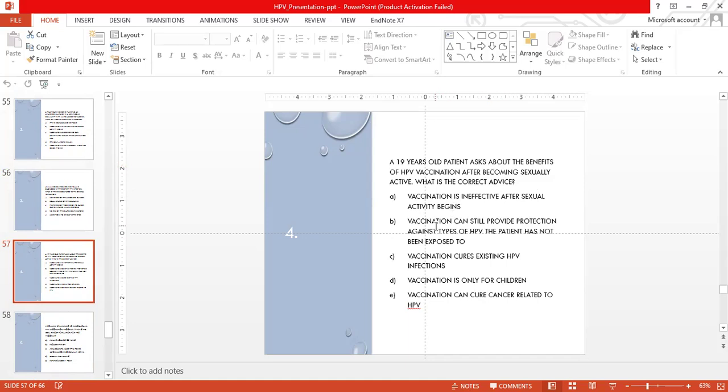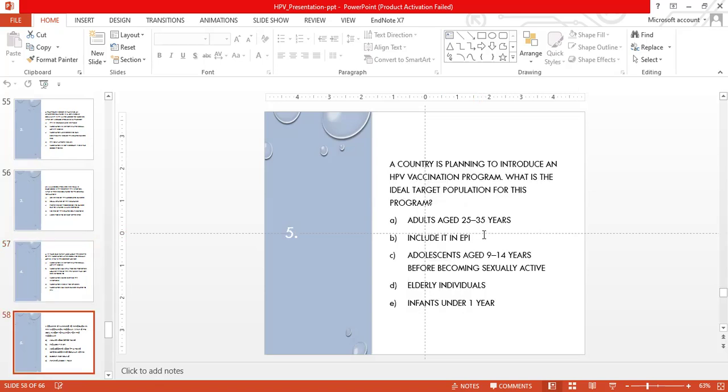B, vaccination can still provide protection against the types of HPV the patient has not yet been exposed to. C, vaccination cures existing HPV infection. D, vaccination is only for children. E, vaccination can cure the cancer which is related to HPV. Option B is the right answer.